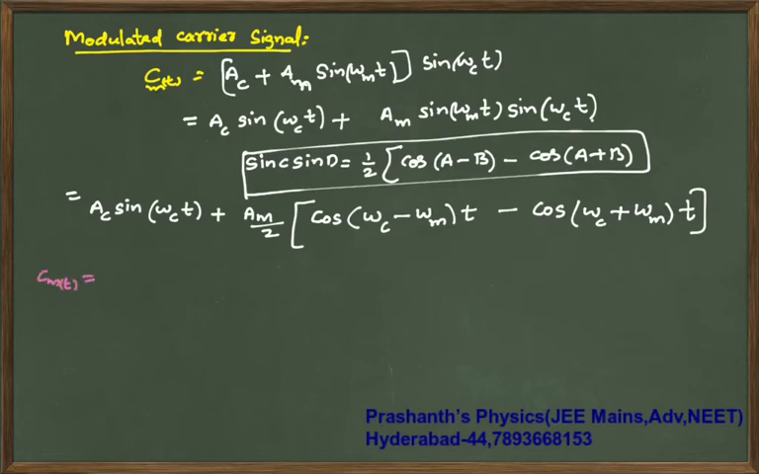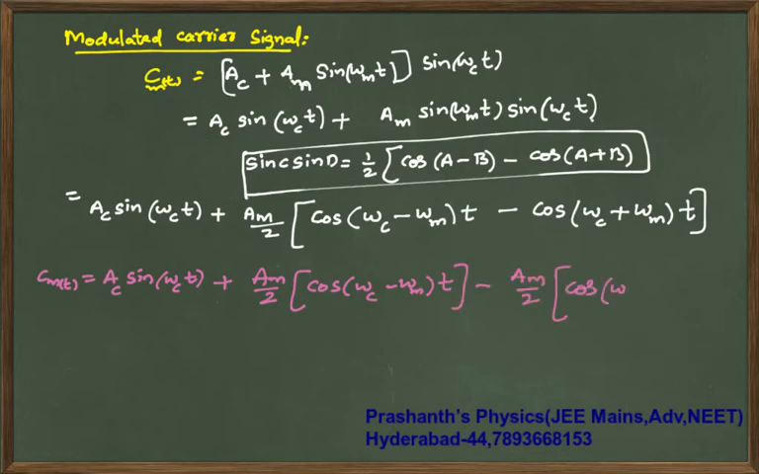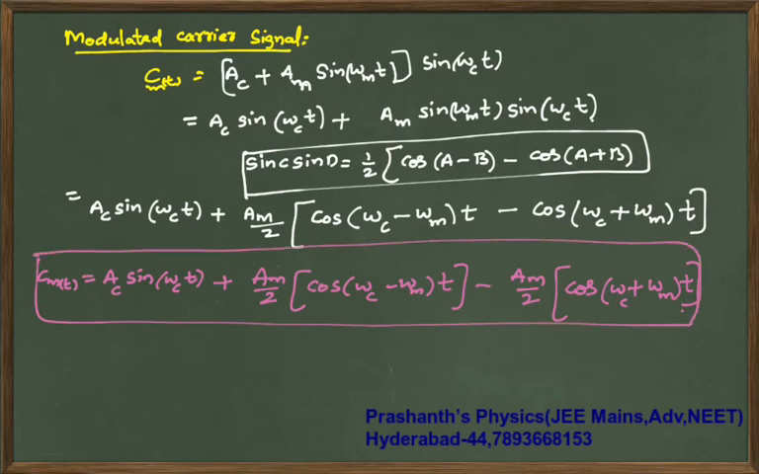C_m(t) is amplitude of carrier into sine of omega_c t, plus A_m by 2 times cos of (omega_c minus omega_m) t, minus A_m by 2 times cos of (omega_c plus omega_m) t, like this. Now look at this very carefully. It is a combination of three waves: wave 1, wave 2, wave 3.